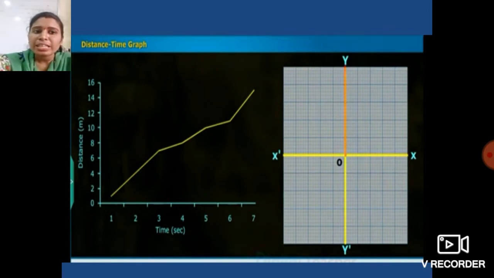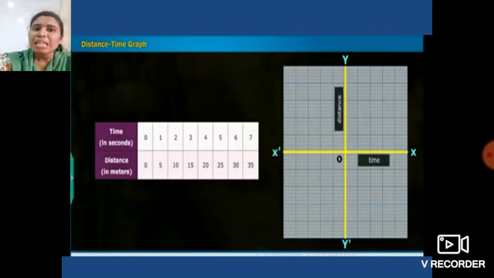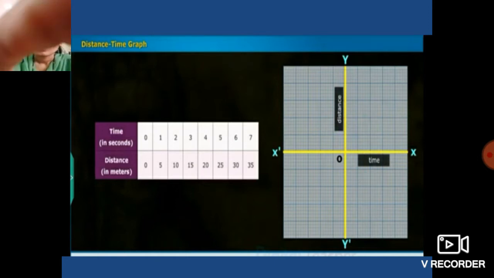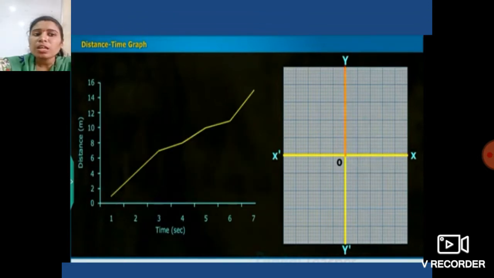Means on the y-axis in this direction we add the positive values, and on the x-axis towards OX we add the positive values. On the opposite side we can add negative values. Okay students, this is all the introductory information about any kind of graph.